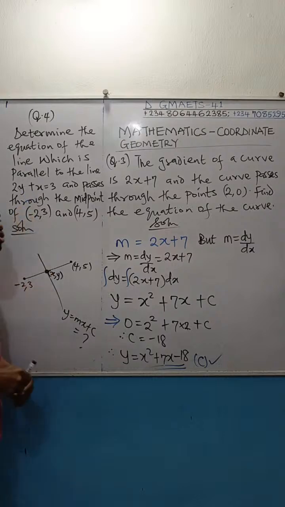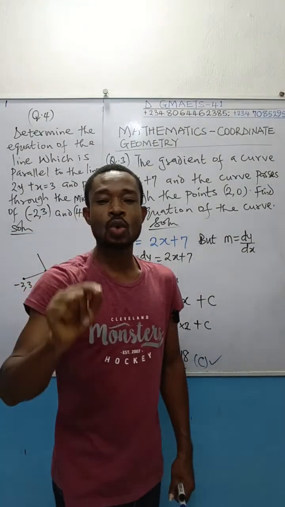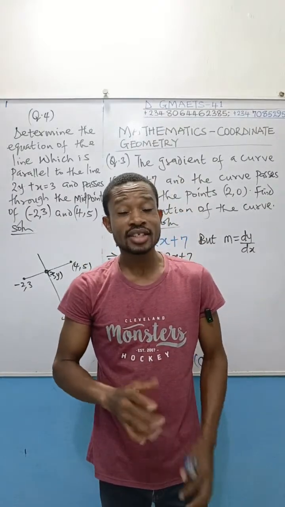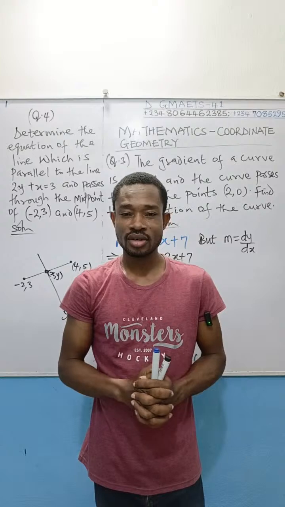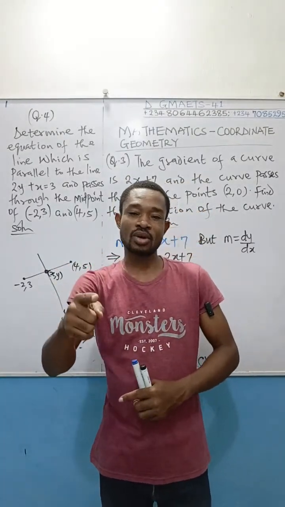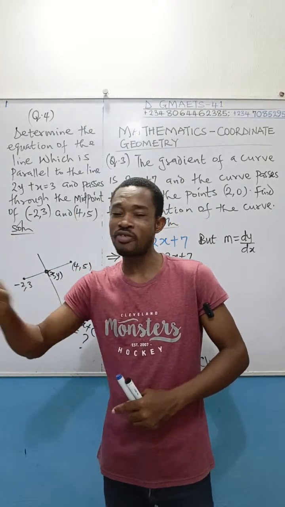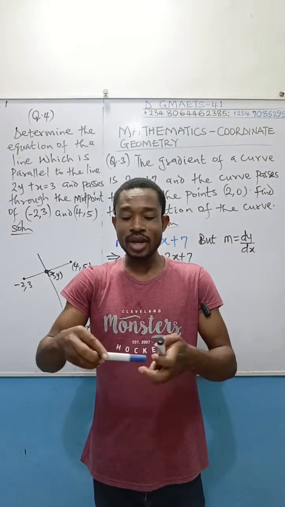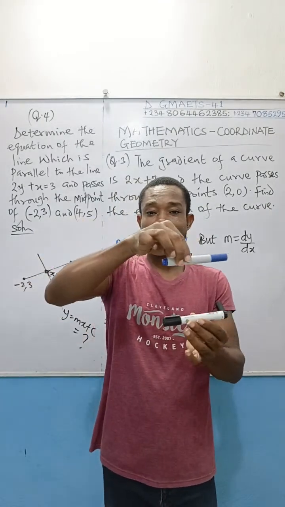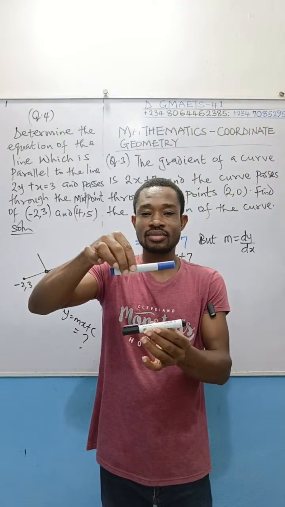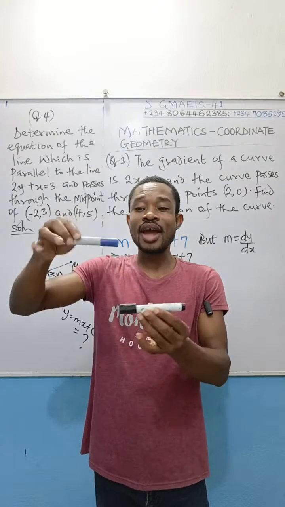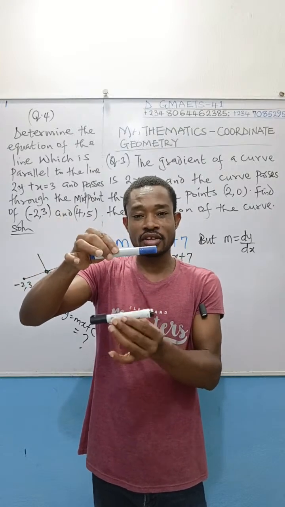They gave you this. Now, when two lines are parallel, they have equal gradients, the same gradient. Remember, we've solved the one of perpendicular. In that case, the gradient of the perpendicular line is equal to -1 over the gradient of the straight line. But when two lines are parallel, they have equal gradient. I've taught you the one of perpendicular, and I believe you've learned it. When they are parallel, the gradient of this and the gradient of this will be equal.